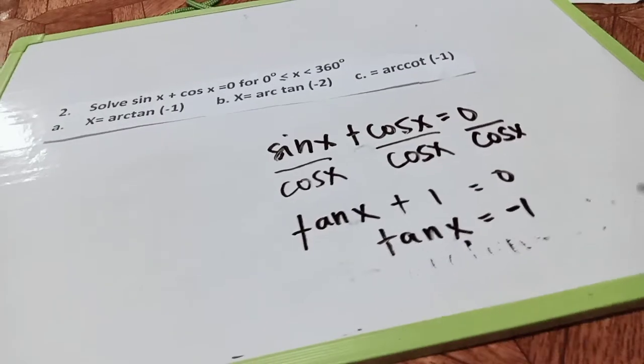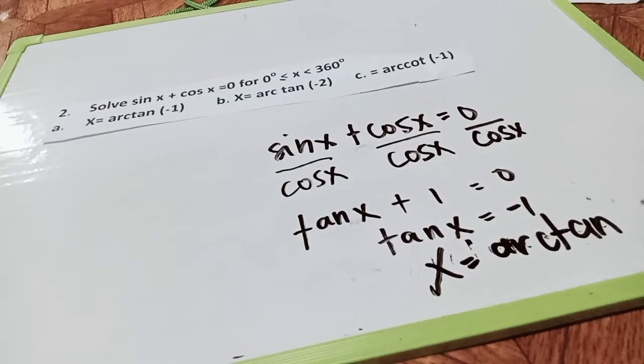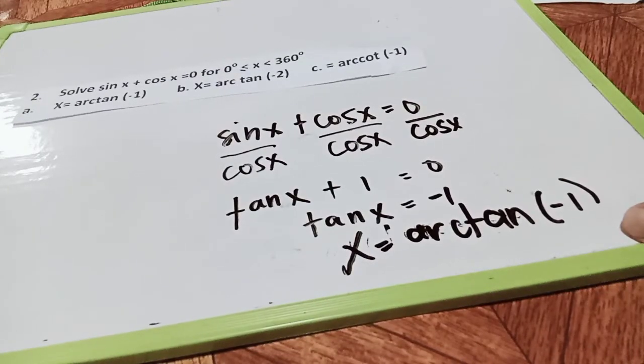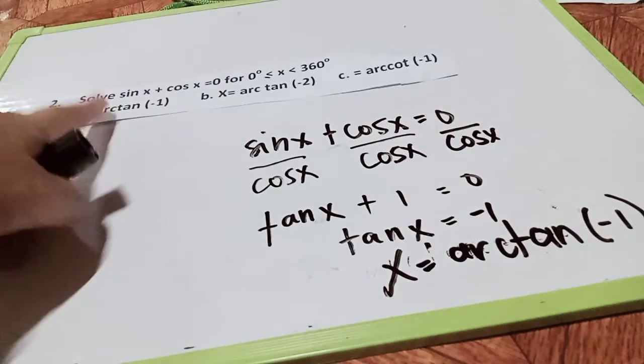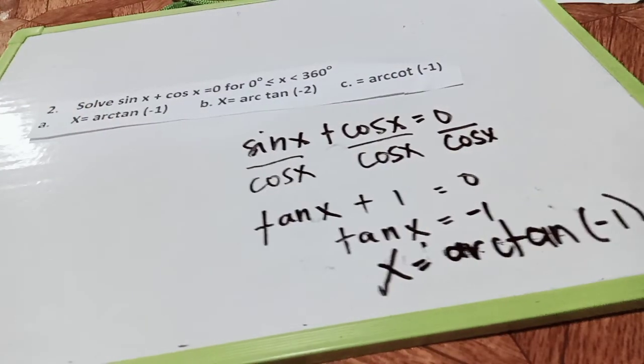So x equals arctangent of negative 1. So this is the correct answer. The best answer is letter A. And then, why is it negative 1?